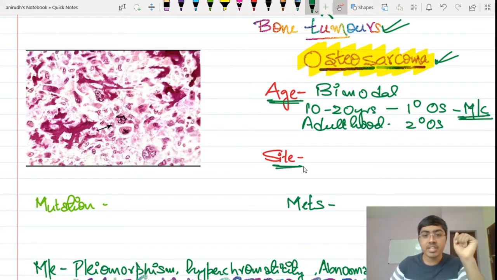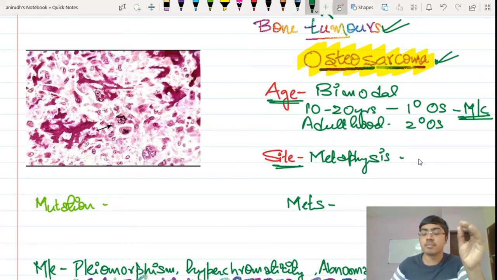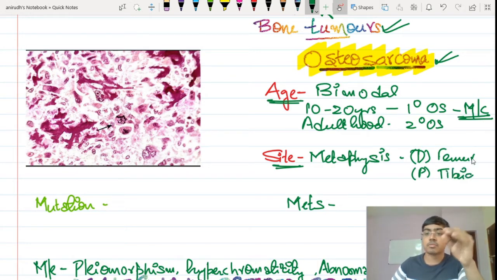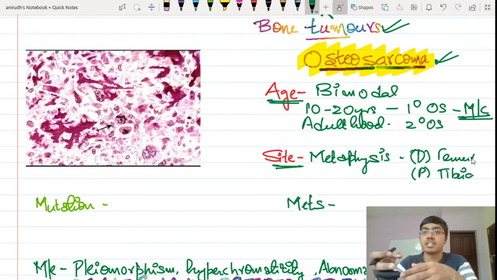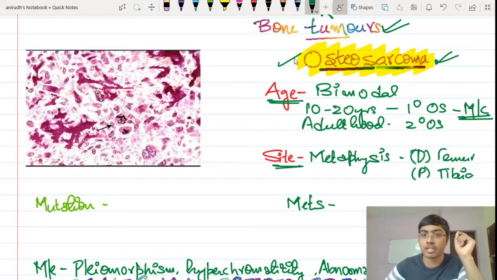Site: we are supposed to understand which part of a bone it is present in. Please understand this is present in the metaphysis. This is a tumor which occurs in the metaphysis, the distal end of the femur and the proximal end of the tibia. If a patient comes with a night rise in temperature, all other features of malignancy, all the constitutional symptoms, with a lot of pain in that particular area, this is one of the differential diagnoses that we are supposed to consider in orthopedics.